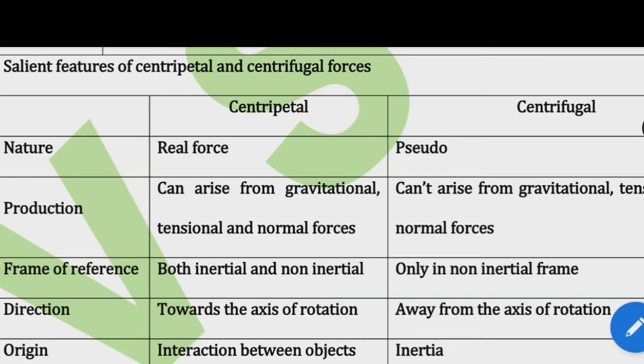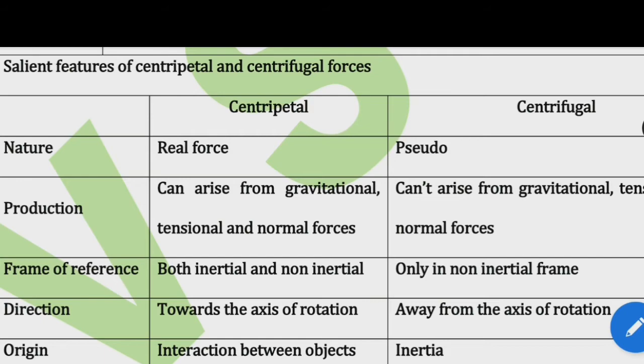Centrifugal cannot arise from gravitational, tensional, normal forces. Frame of reference: centripetal is valid in both inertial and non-inertial frames, centrifugal only in a non-inertial frame.